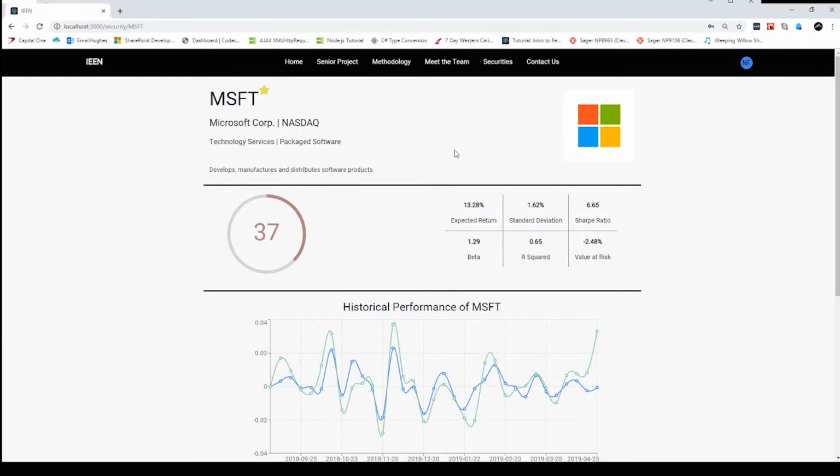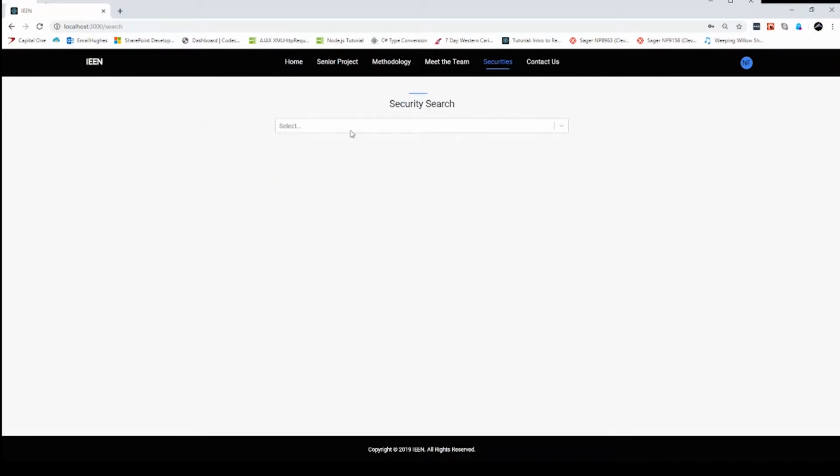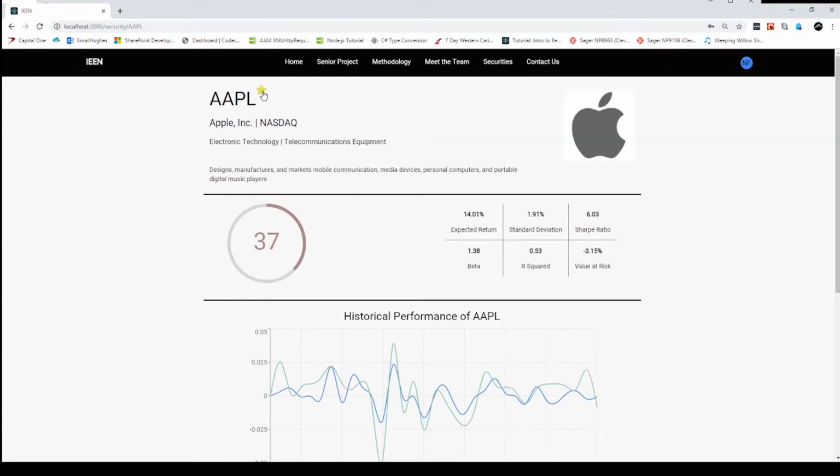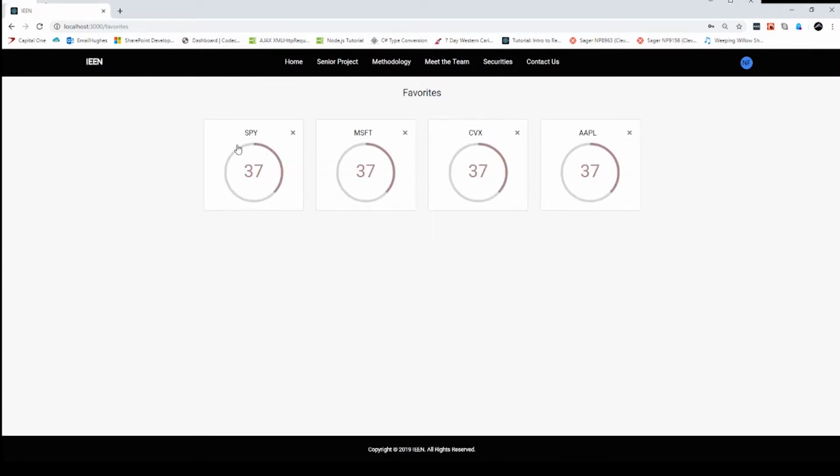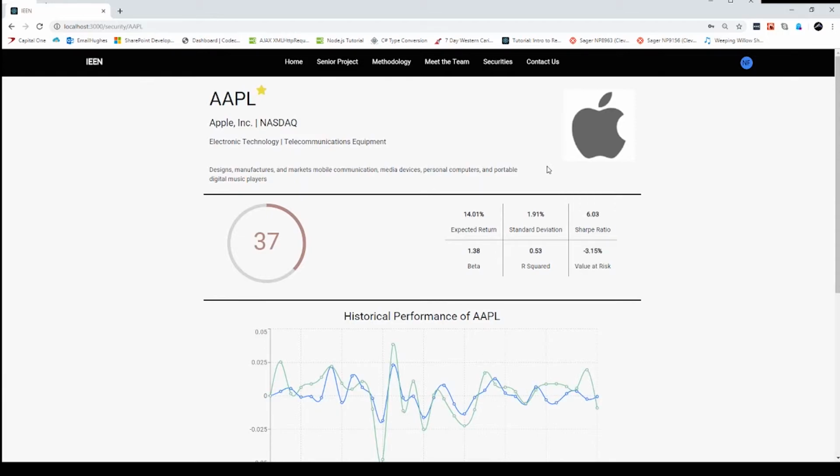We also incorporate the ability to favorite your securities. If you're interested in a particular sector, you might want to look at the technological sector, say Microsoft. So we could star this. Maybe we want Apple. You can star it just right there. And then if you go to your user profile, you can click your favorites and you can compute them all together. Clicking on them will drive you back to the security.